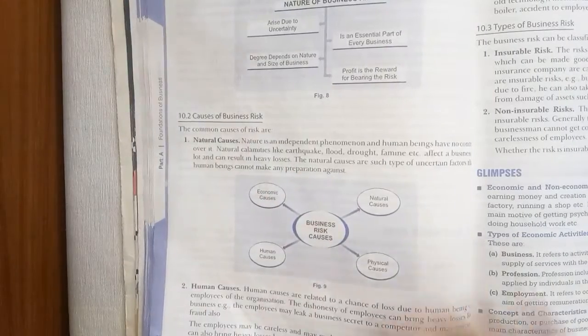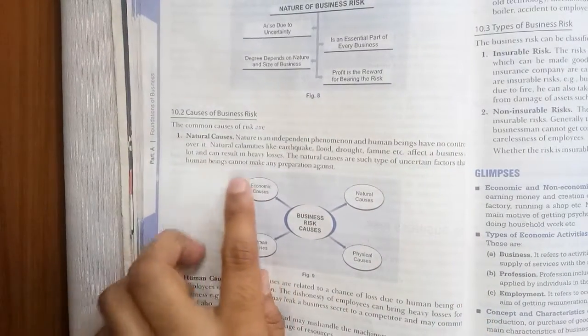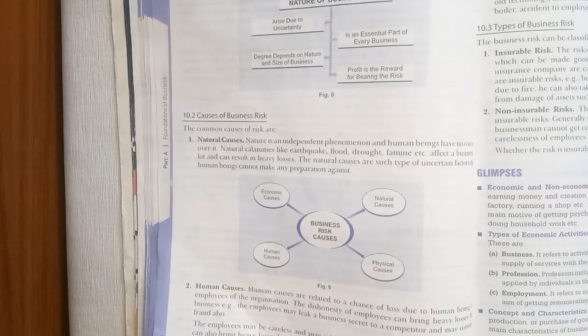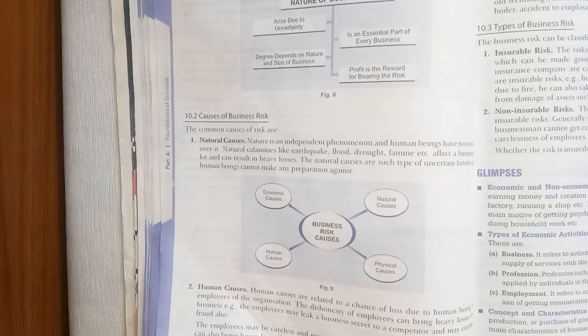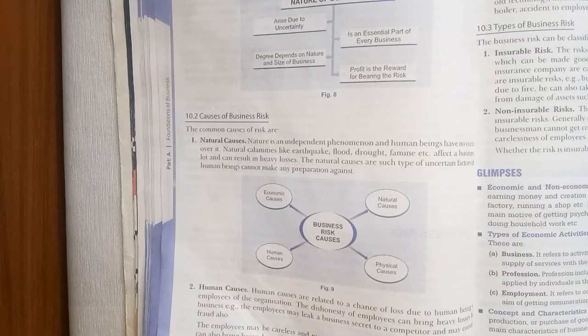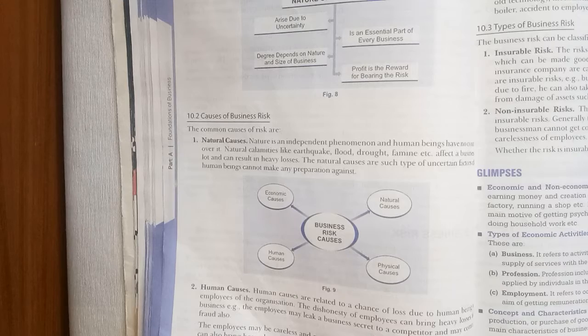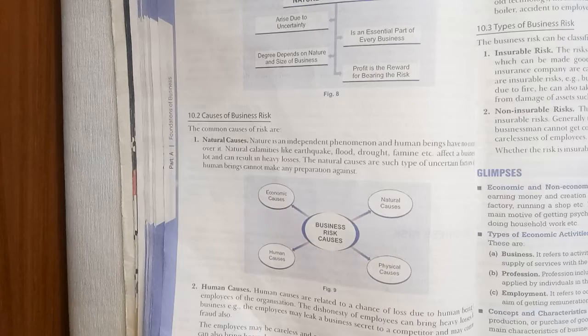The natural causes are a type of uncertain factor that human beings cannot make any preparation against. So we cannot even prepare for the same. If an earthquake is there, then we cannot do anything for our business. So ultimately what happens to our business? We will be at a loss.